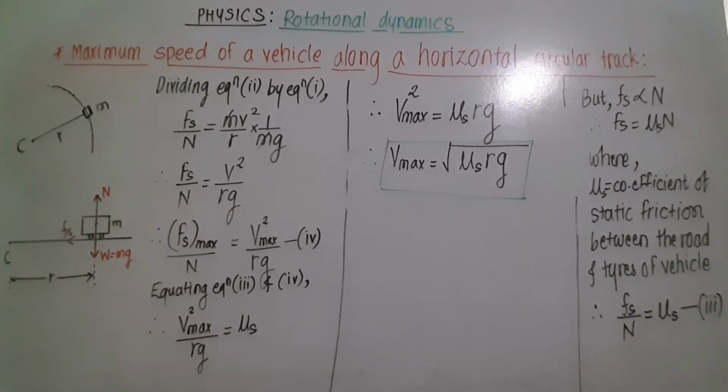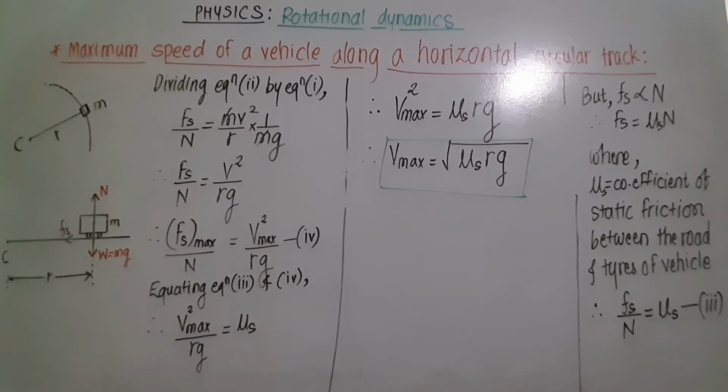This is the maximum safety speed of the vehicle with which it can be safely driven along a curved horizontal circular track without skidding. If the vehicle is driven at a speed which is greater than this maximum safety speed, then that vehicle will skid or it will be thrown off the road.